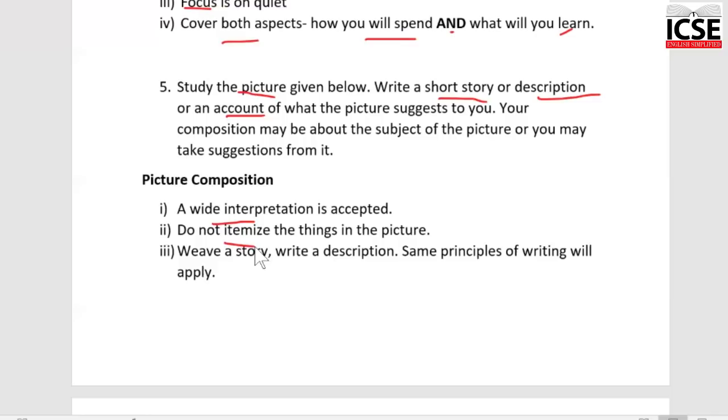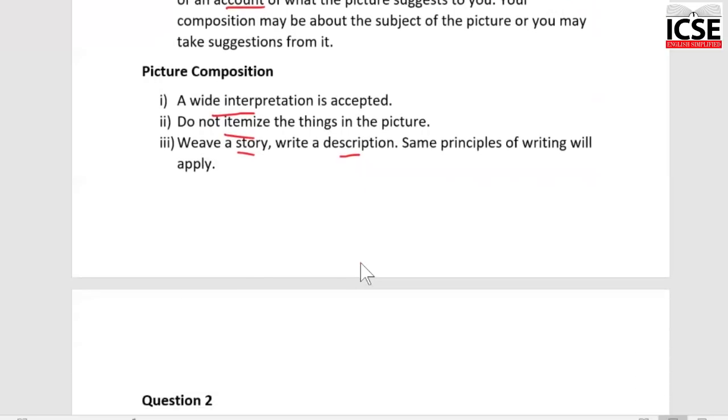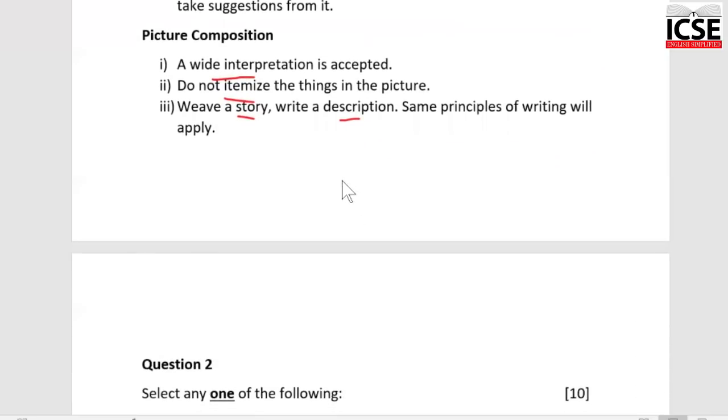Don't write, I can see this, I can see that. That is not the way to attempt it. But weave a story, write a description, and remember the principles of writing each category of composition. So accordingly, you adapt. So that's how you do your composition. We have 1.5 hours. You can easily devote 40 to 45 minutes and write a beautiful composition. Remember, 20 marks. It's half your weightage.